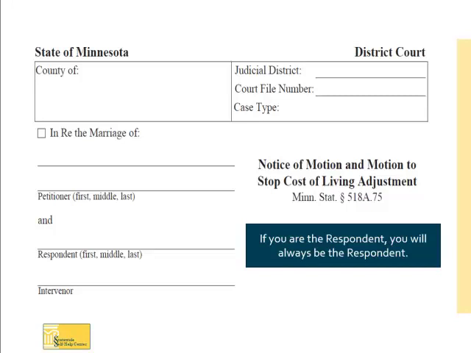Start by filling out the county, judicial district, court file number, and case type. In our example, the case is filed in Blue Earth County, which is in the 5th Judicial District. If your child support order is from a divorce decree, then you can check the box for in re the marriage of at the top of the caption. If you were never married to the other party, these forms are still the correct forms to use, just don't check the box in re the marriage of.